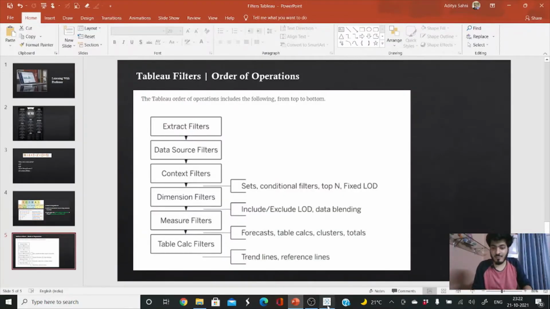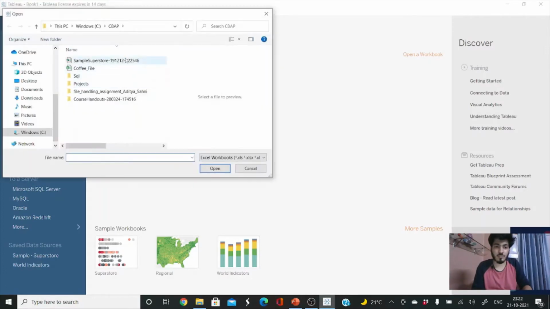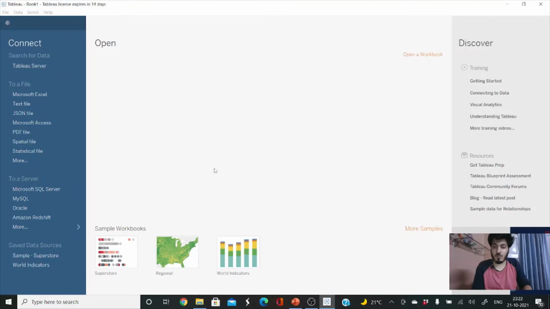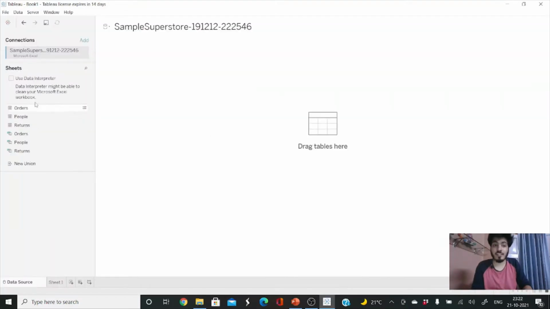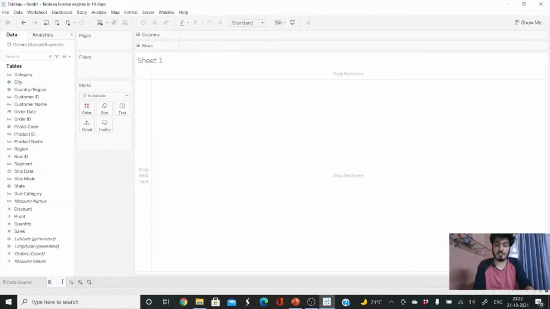So let us deep dive into Tableau. This is the Tableau interface. Let me connect to our Superstore dataset file. It is now connected. I will drag the Orders sheet to the right hand side, and we'll go to Sheet 1 and rename it as Extract Filter.